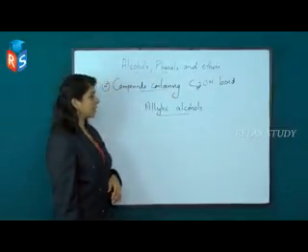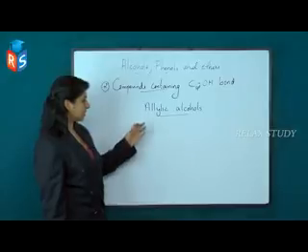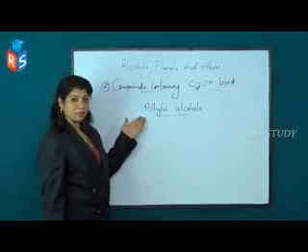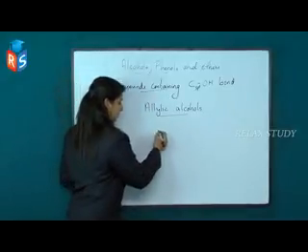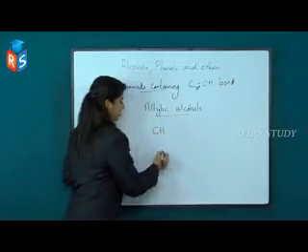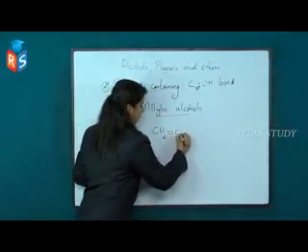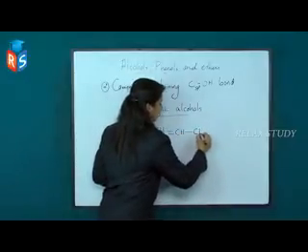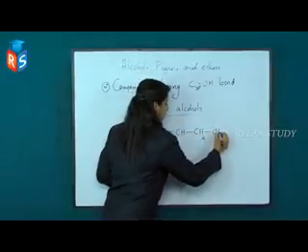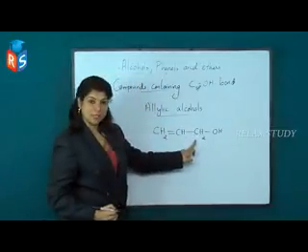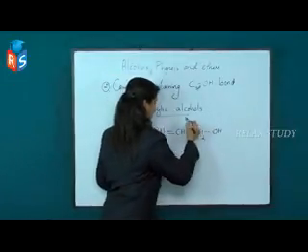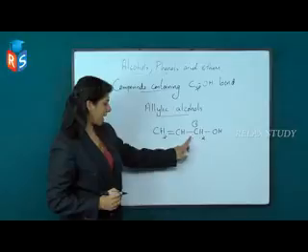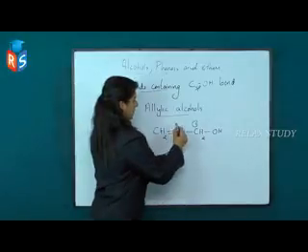Next, compounds containing a carbon sp3-OH bond are called allylic compounds. Let us see one example: CH2 double bond CH single bond CH2OH. Here, this is the first carbon atom and this is the second carbon atom.